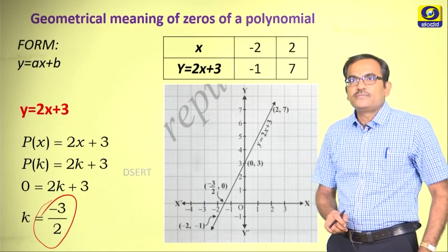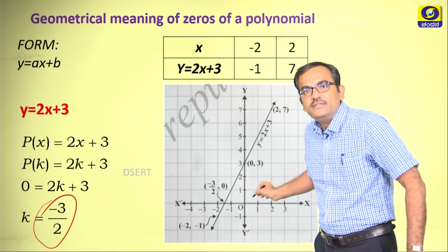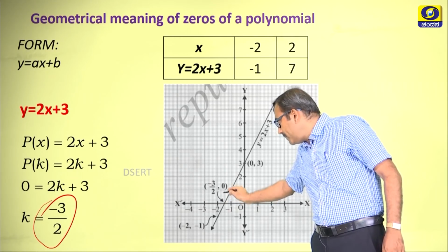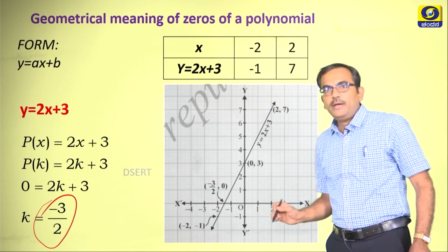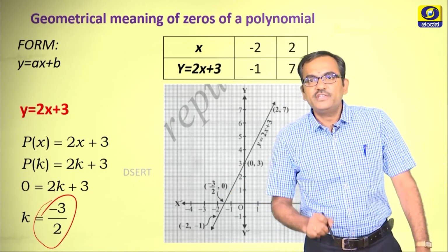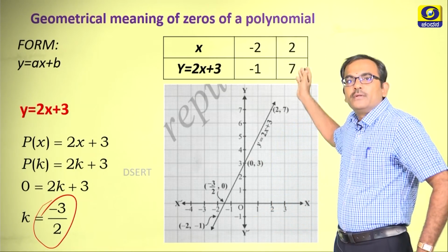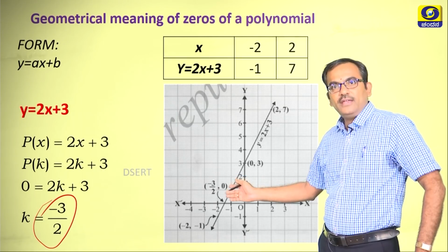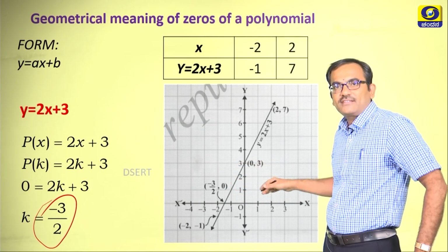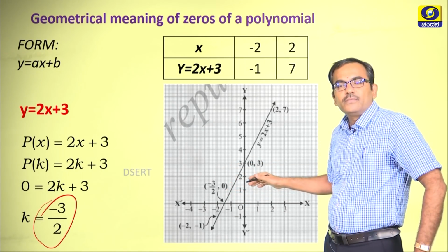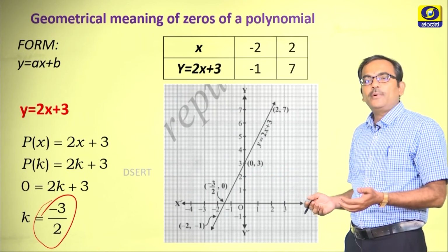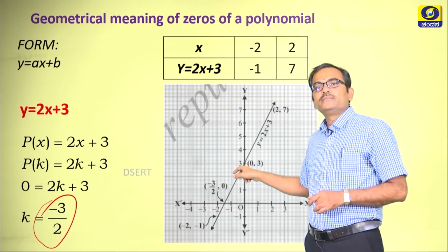Okay. Now consider this line, the point at which this line is crossing the x axis is a crucial thing for us. What you can observe here is minus 3 by 2 comma 0, which is a point at which the equation line is crossing the x axis. Just try to connect the 0 of the polynomial with this point.